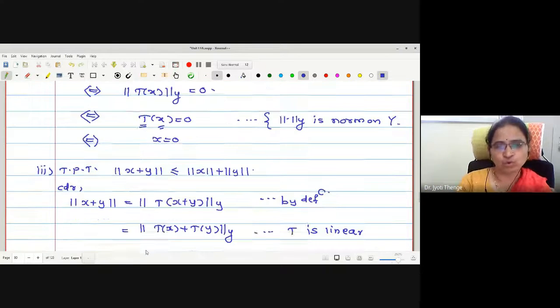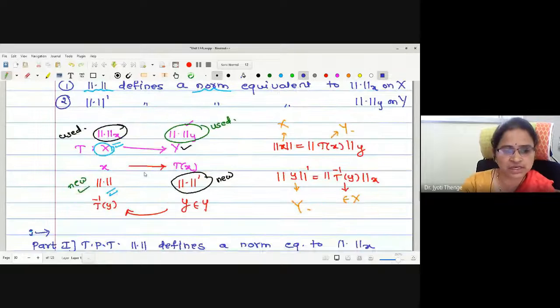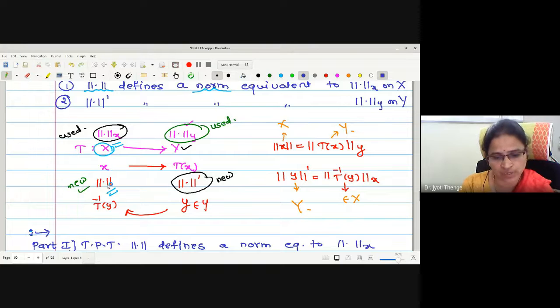Therefore, we have two different norms on the linear space X. One is norm x originally given, and just now we have proved this is also a norm. Now the aim is to show that these two norms are equivalent.